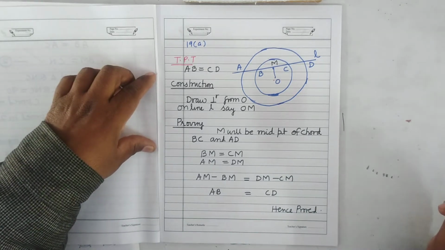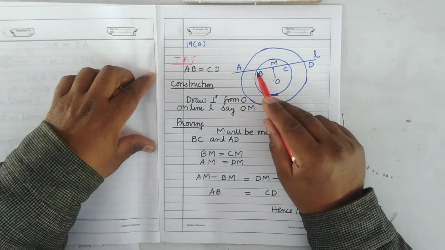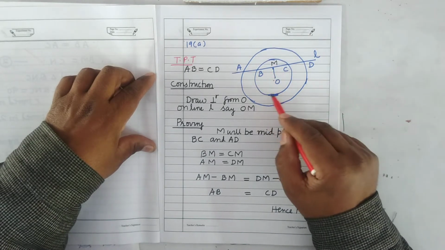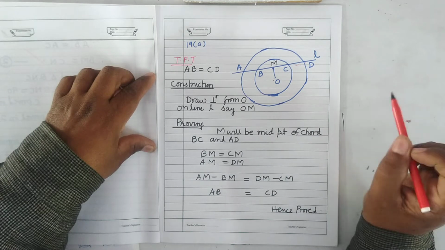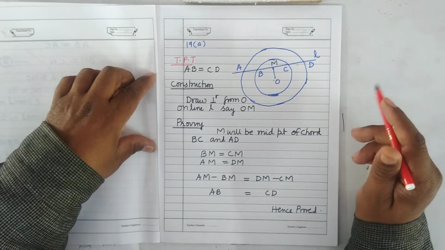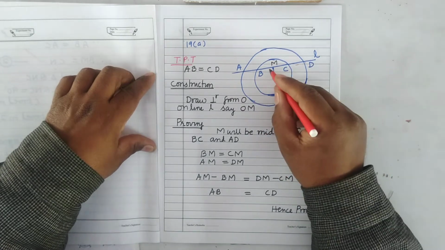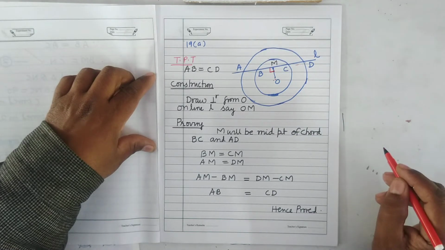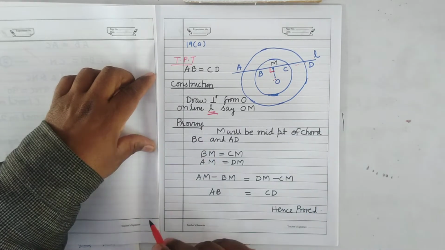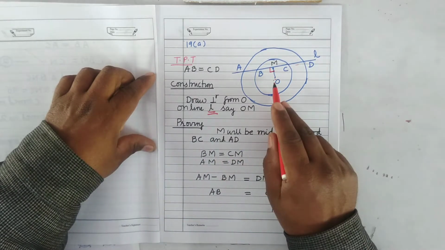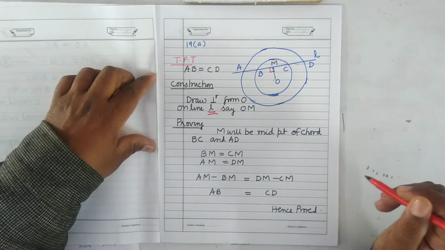So you can see here, since line L is intersecting both the circles, therefore BC will be the chord of the smaller circle. AD will be the chord of the bigger circle. Here we have done one construction. From O, draw a perpendicular on the line L, say OM. From point O, the center O, a perpendicular is drawn to line L and it is named OM.